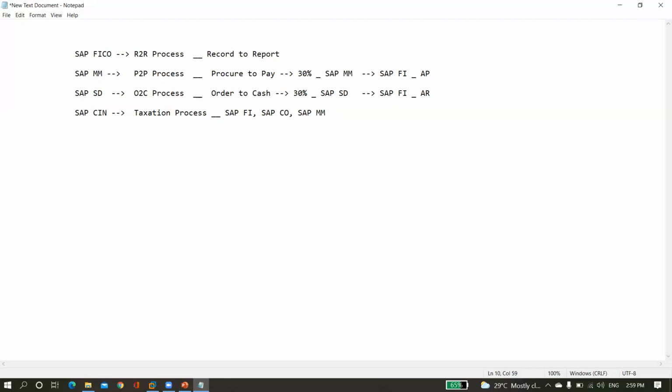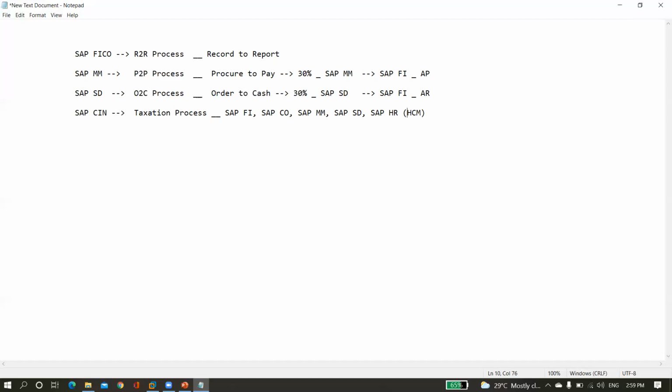Here we will apply purchase tax only. This comes under SAP SD, and continuing, taxation comes under SAP HR or HCM. In the respective modules, the taxation part comes under FI. The taxation part comes under SAP FI, CO, SD, MM, HR also.